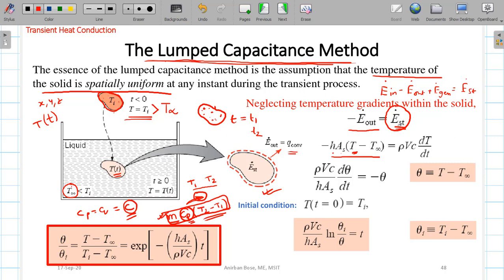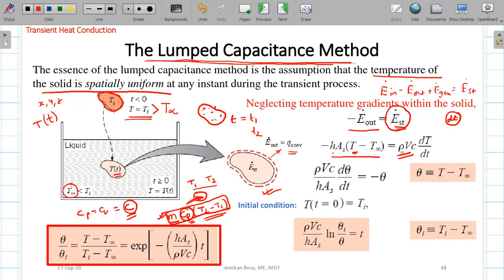So what will be the change of energy in terms of storage? In this case, definitely we are assuming a very small time. Let us consider that time is dt. So what is the rate at which the body is losing energy? To find that out, you have to multiply by the mass.